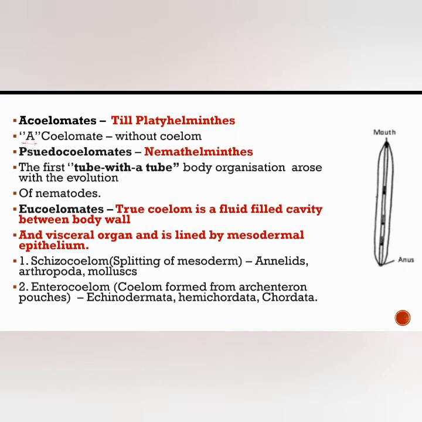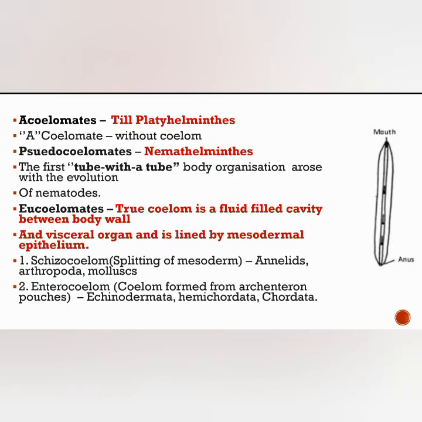What do you mean by acoelomate? Acoelomate means without the coelom. So coelom is absent up to the platyhelminths. The next one is the pseudocoelomates. Pseudocoelom means false coelom. Here we can see the tube within the tube organization for the first time in the nematodes.